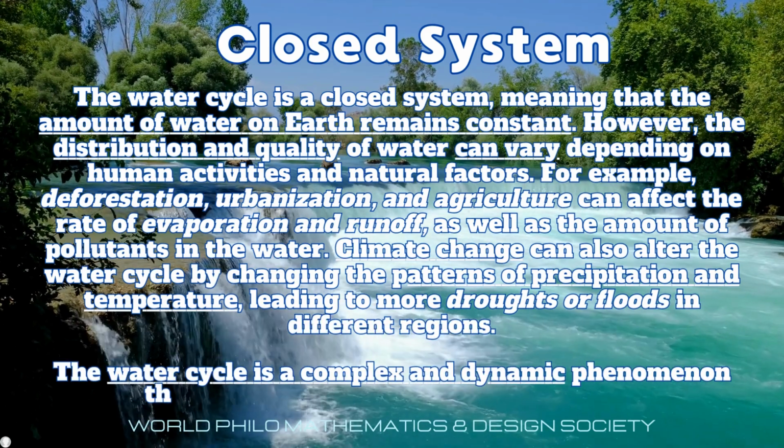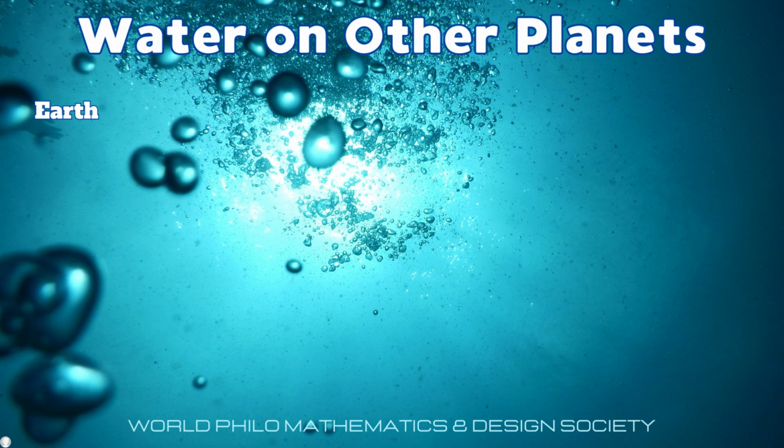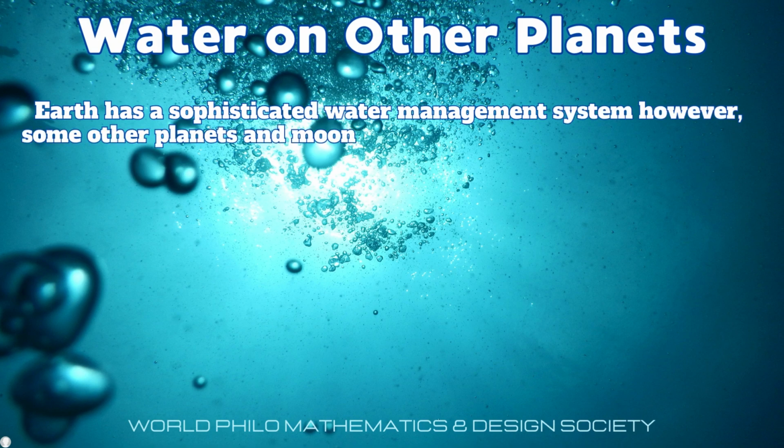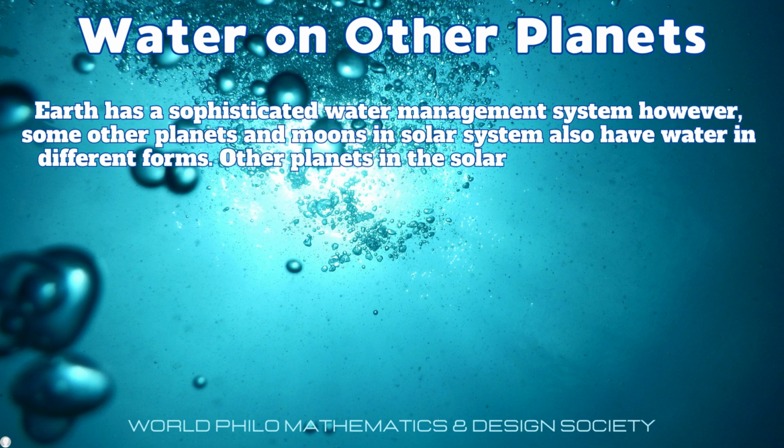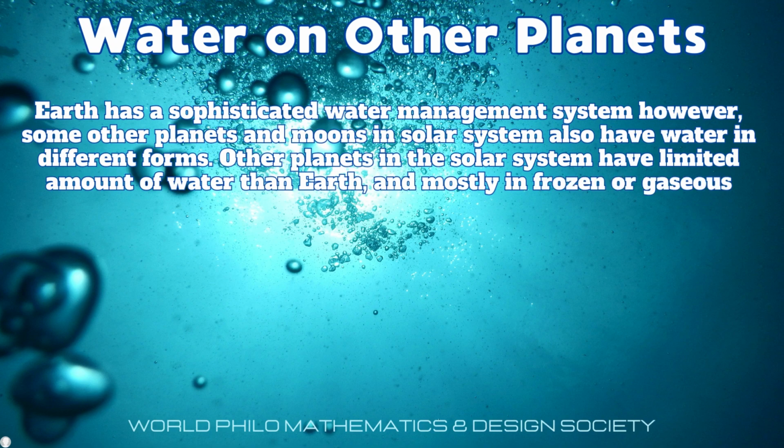The water cycle is a complex dynamic phenomenon that affects every aspect of our life. Earth has a sophisticated water management system. However, some other planets and moons in the solar system also have water in different forms. Other planets in the solar system have a more limited amount of water than Earth, and mostly in frozen or gaseous form.